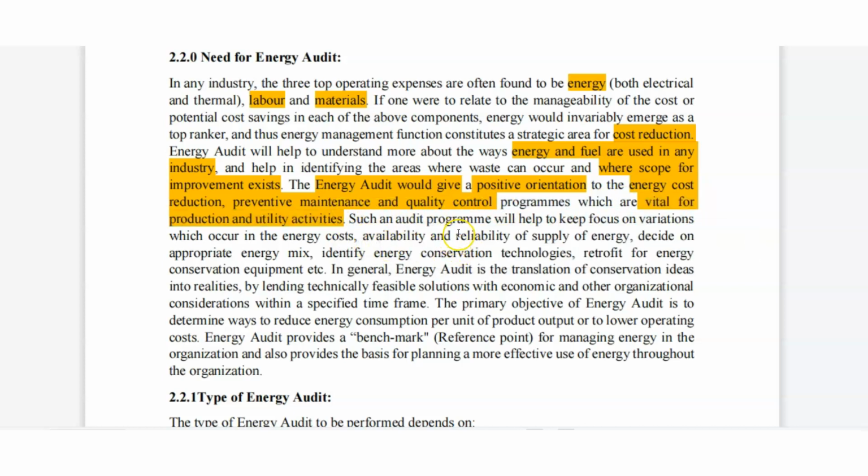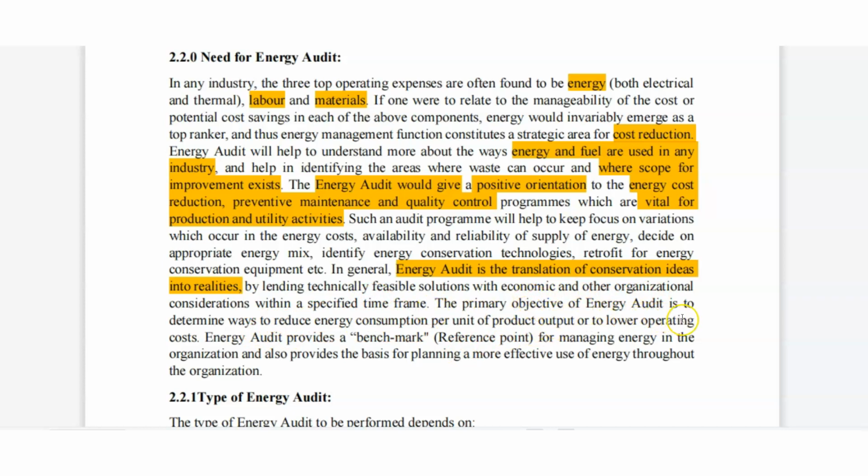Okay. Such an audit program will help to keep focus on variations which occur in the energy cost, availability and reliability of supply of energy, deciding the approaching energy mix, identifying energy conservation technology, energy conservation equipment, etc. In general, energy audit is the translation of conservation ideas into realities, by blending technical feasibility solution with economic and organizational constraints in a specific time frame.